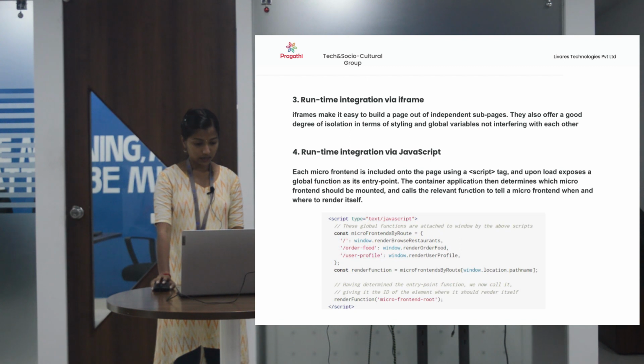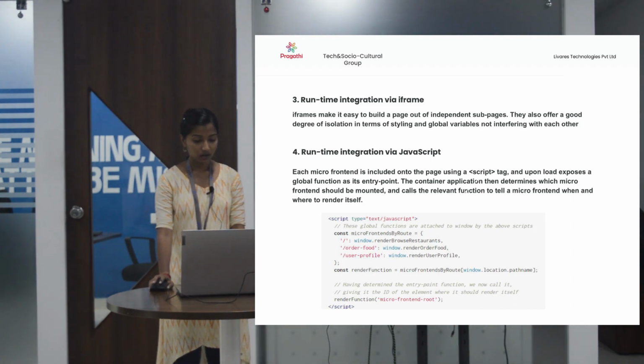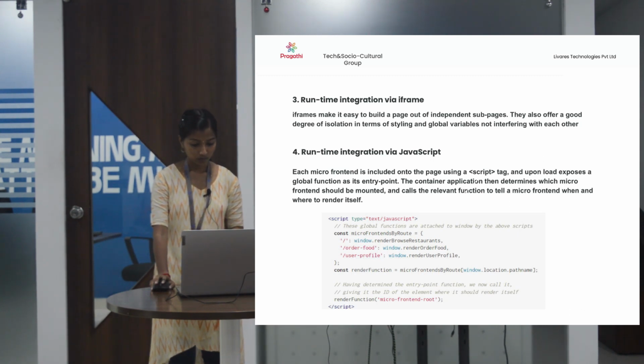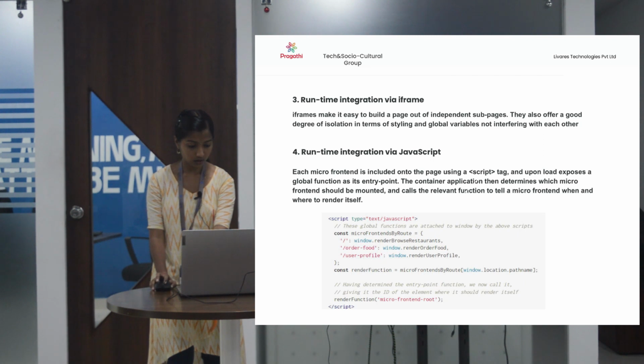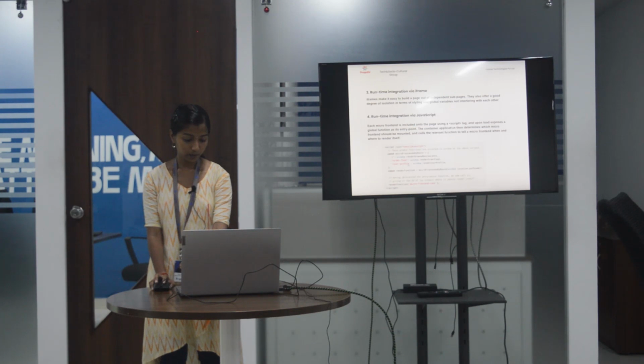And the fourth one is runtime integration with JavaScript. This is one of the easiest methods in which we can include the micro frontend inside the script tag in our project. So this is the code for that. Inside the script tag we can define the type and a function which mounts the micro frontend by route, and adding it as order food, user profile, etc.